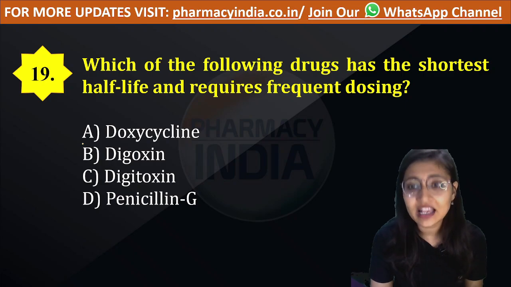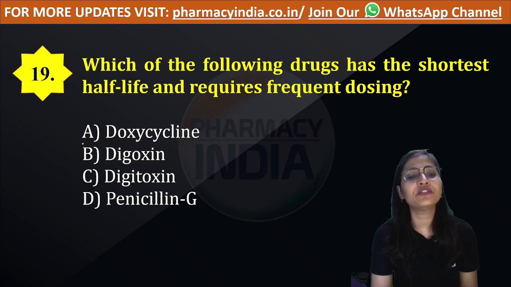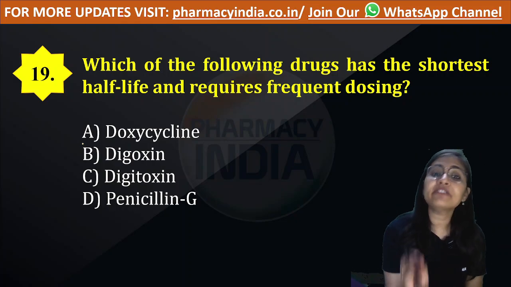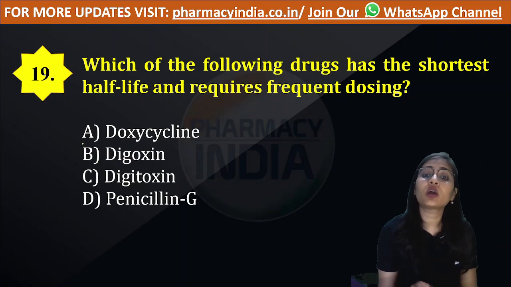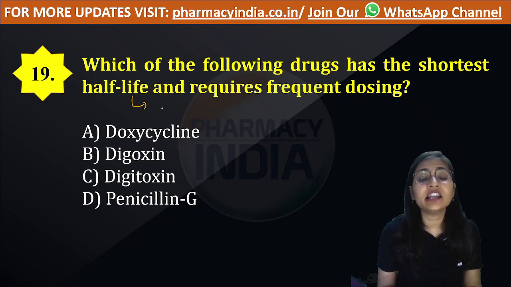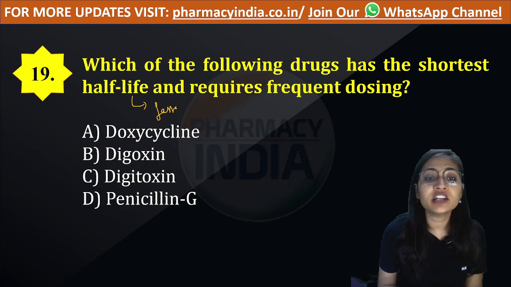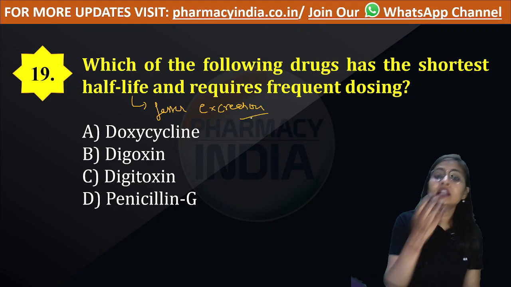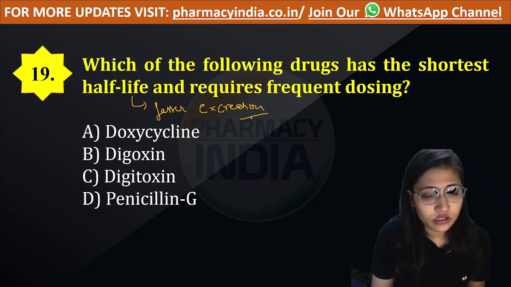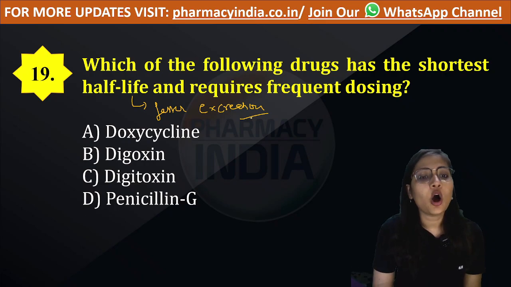Which of the following drugs has the shortest half-life and requires frequent dosing? Half-life is less, and that's why we require frequent dosing. A shorter half-life means the drug gets excreted at a faster rate, so we require frequent dosing. Is it option A, doxycycline, option B, digoxin, option C, digitoxin, or option D, penicillin G?